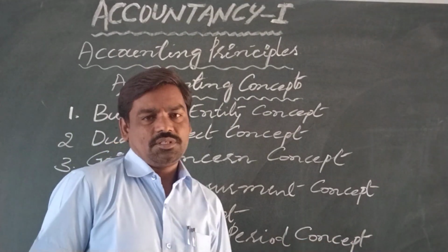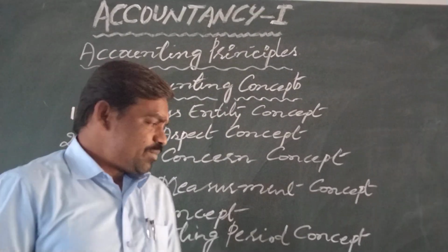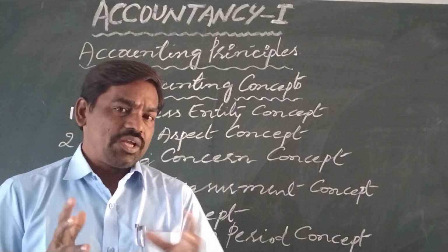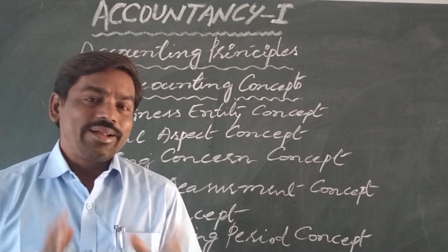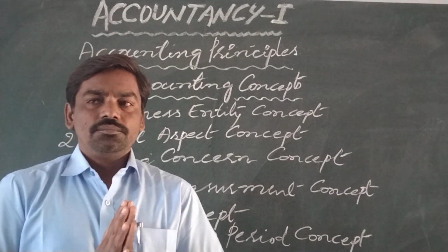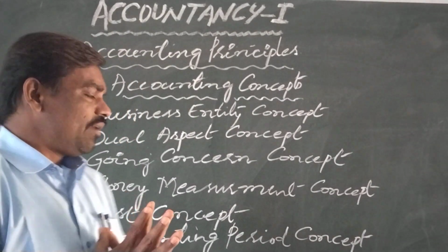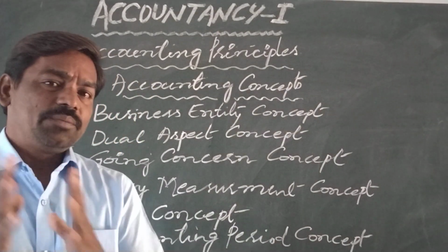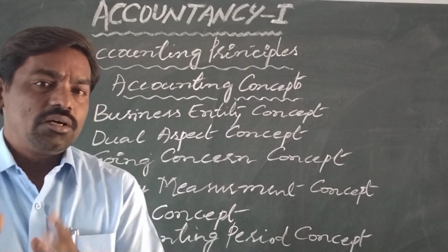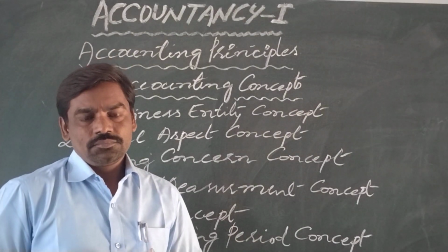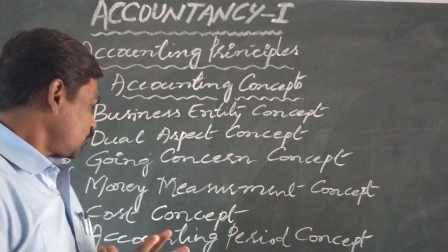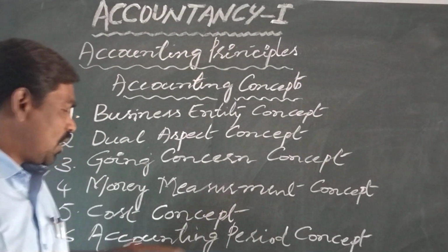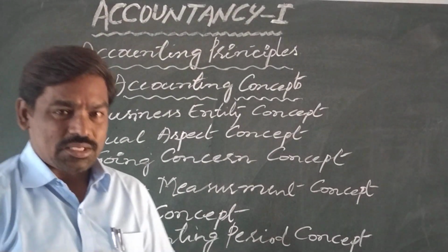Accounting period concept. So here, as per this concept, we need to prepare some financial statements on regular intervals. Here, generally, we prepare financial statements to know the performance of the business organization on a particular period of time. So, here, an accounting period consists of 12 months. Generally, accounting period consists of 12 months.